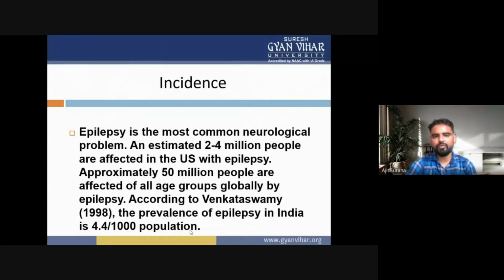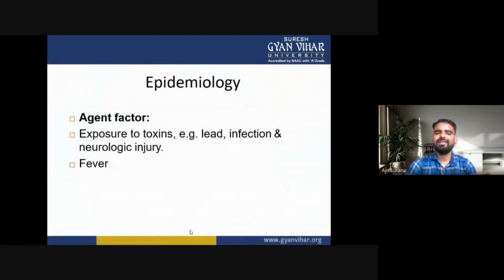An estimated 2 to 4 million people are affected in the US with epilepsy. Approximately 50 million people of all age groups are affected globally. According to Venkatesh Swamy in 1998, the prevalence of epilepsy in India is 4.4 per thousand population. Now the next one is the epidemiology of epilepsy.